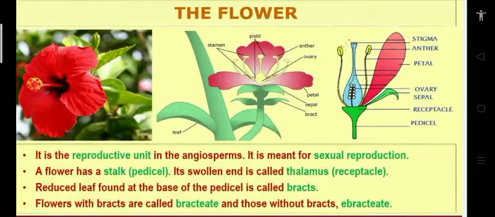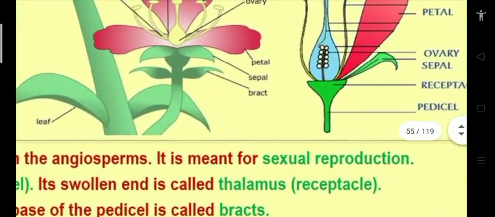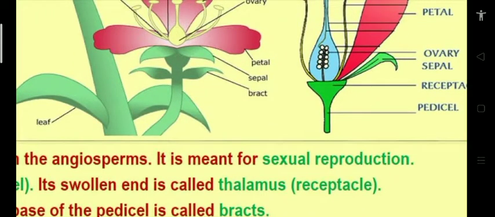See on the screen, the flower is the reproductive unit in angiosperms. It means for sexual reproduction, not vegetative. A flower has a stalk-like structure called pedicel. The swollen part of the flower is called thalamus or receptacle. So you see in the diagram, here is the pedicel, a stalk-like structure.